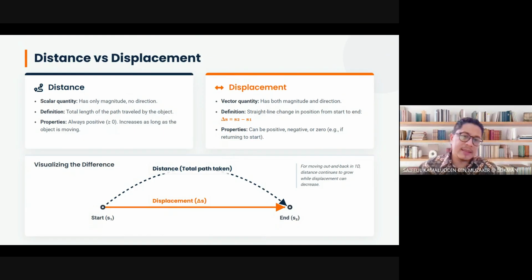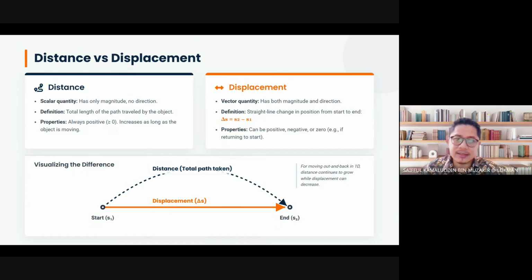As I mentioned, in the visualization at the bottom of your slide, I showed the differences between distance and displacement. You have the starting point over there, S1, and you have the end point over there, S2. So if an object moves from S1 to S2 using, let's say for this case, projectile motion, and I ask you to calculate the distance, you should calculate the total distance of the dashed lines, the real distance following the path taken by the object.